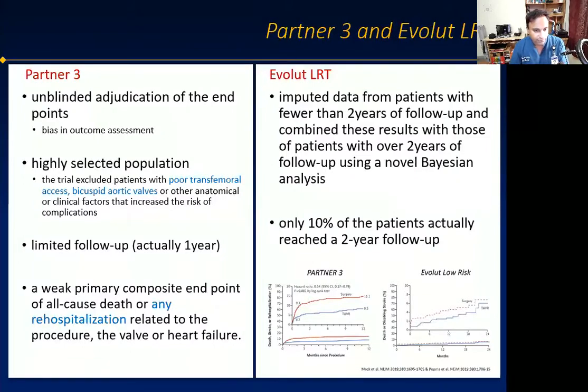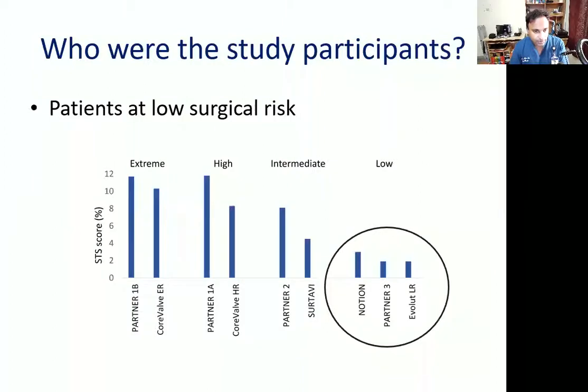The Evolut trial failed to emphasize that only 10% of patients actually reached a 2-year follow-up. They had imputed data from patients with less than 2 years and combined it with those over 2 years using a novel Bayesian analysis. So who were the study participants? They were patients at low surgical risk with an STS score less than 4.